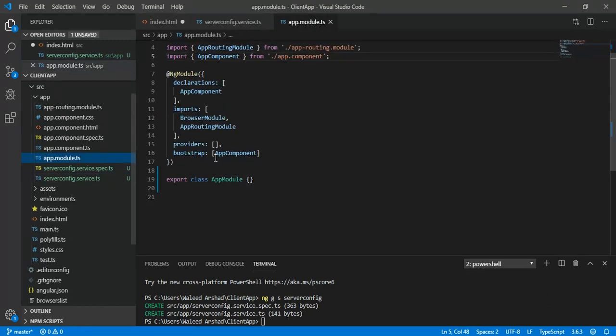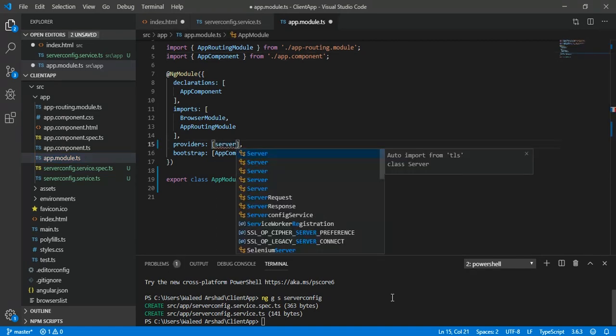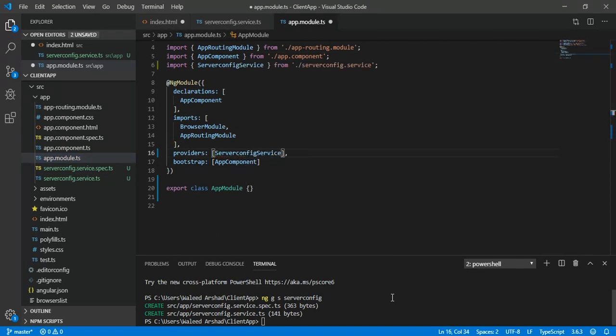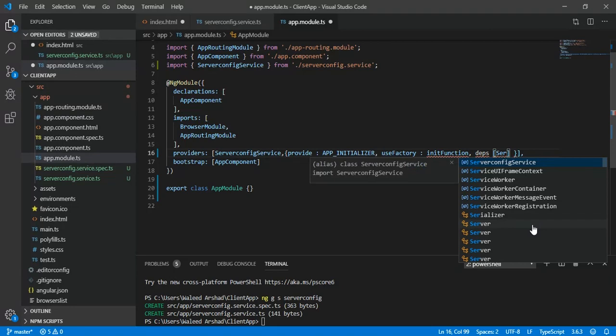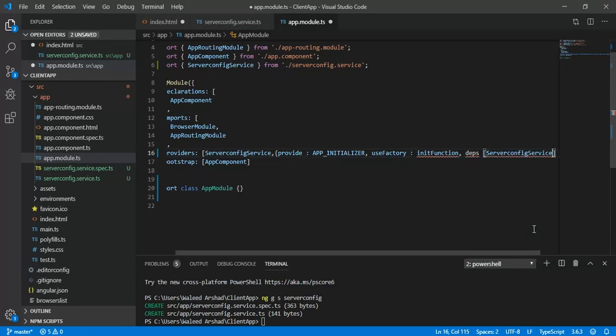And here in the providers section of app.module, I am going to inject this service and also inject a token, APP_INITIALIZER, which will tell that there is a function which is to be executed when the app initializes, and useFactory is pointing to that function which will be executed. And here that function is the init function, and inside this function I want to call the functions of that service, so that's why it has a dependency on the server config service.